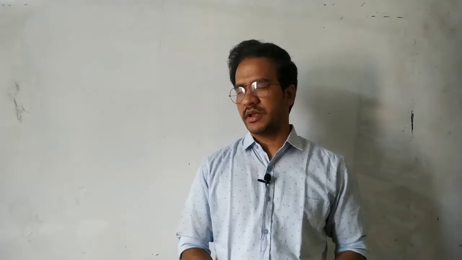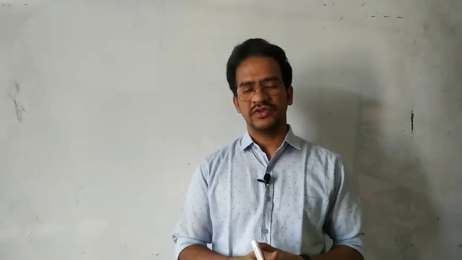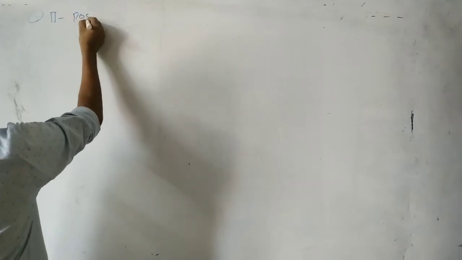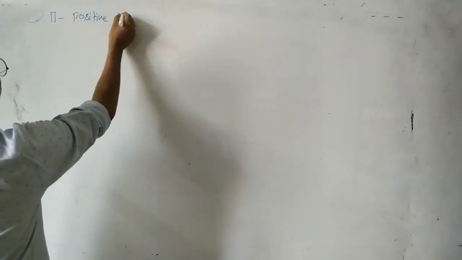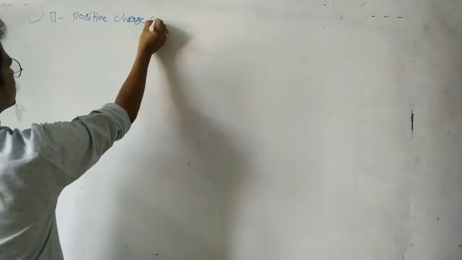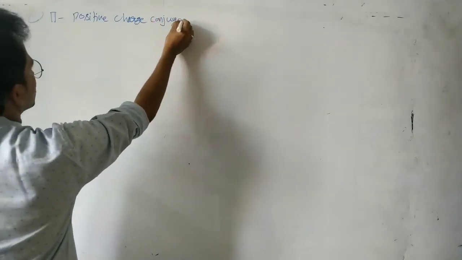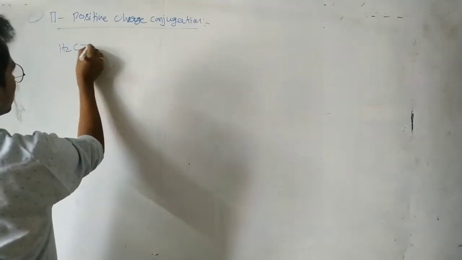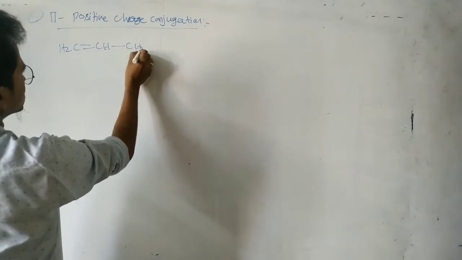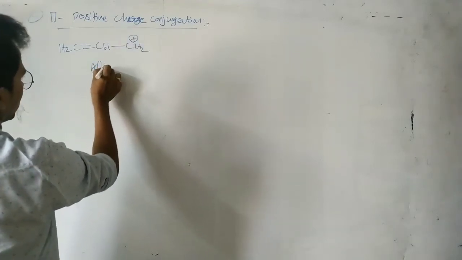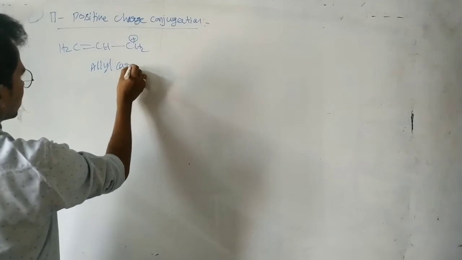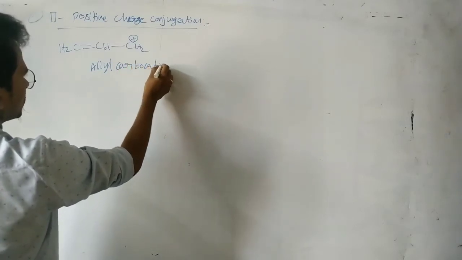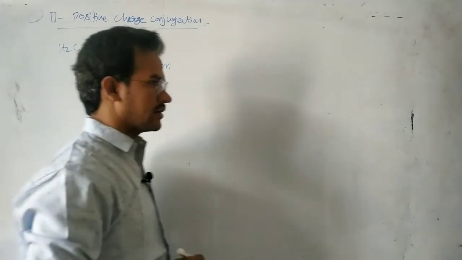Now next, some other types of conjugations are there, and the second type of conjugation is pi positive charge conjugation. That means here, see this one: CH2 double bond CH, CH2 plus. This is allyl carbocation, or allyl cation.